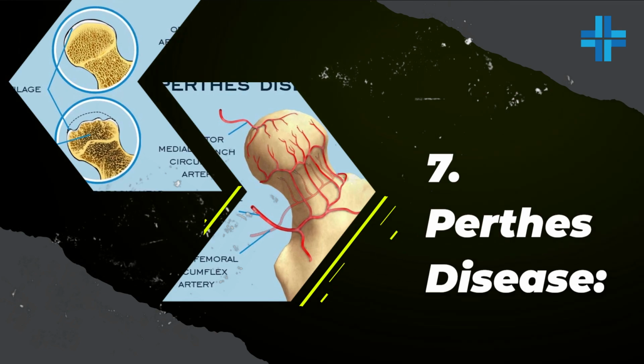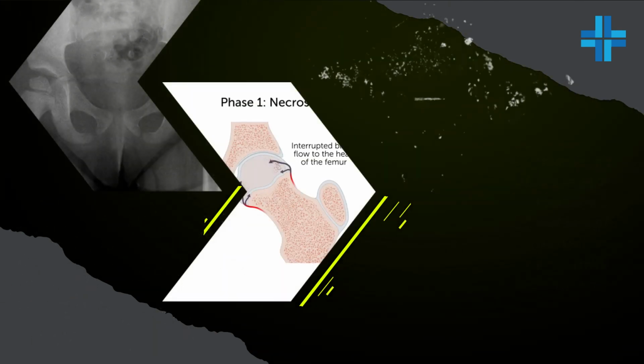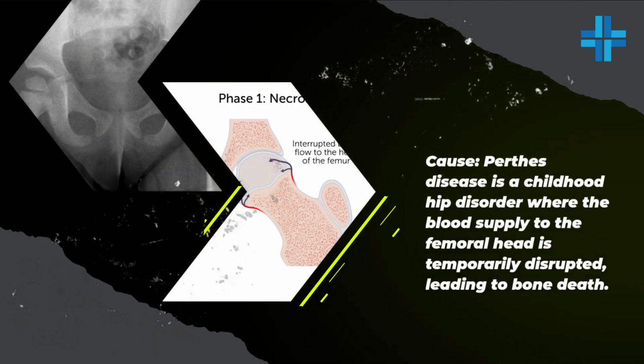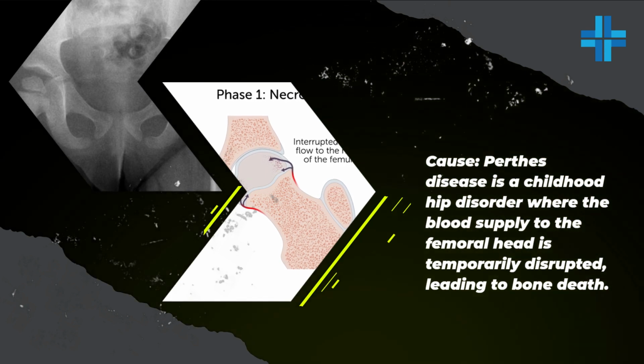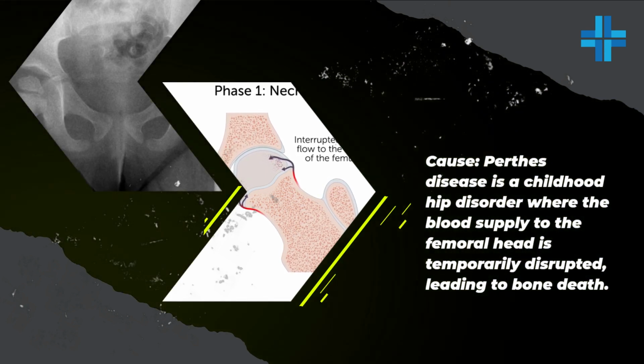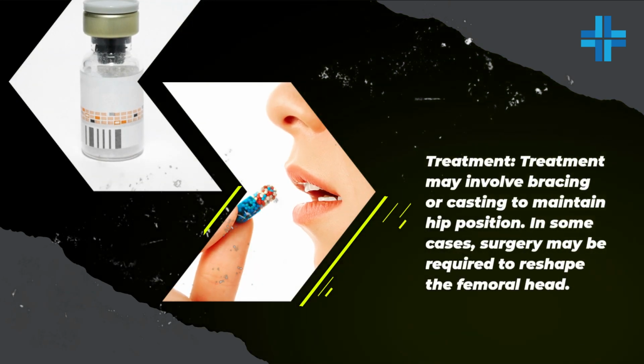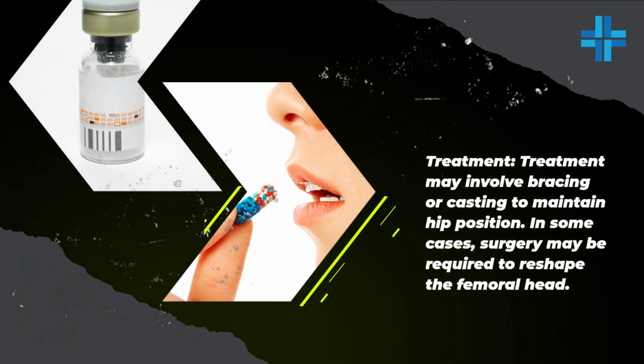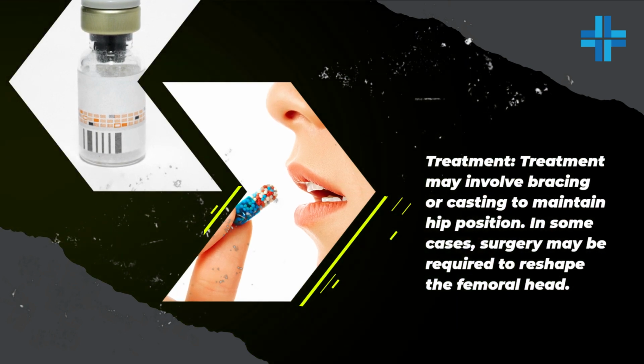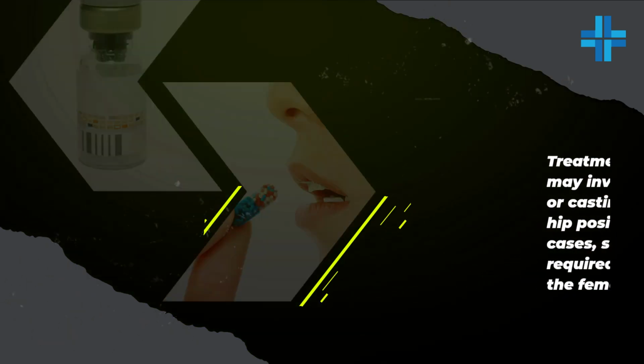7. Perthes disease. Cause: Perthes disease is a childhood hip disorder where the blood supply to the femoral head is temporarily disrupted, leading to bone death. Treatment: Treatment may involve bracing or casting to maintain hip position. In some cases, surgery may be required to reshape the femoral head.